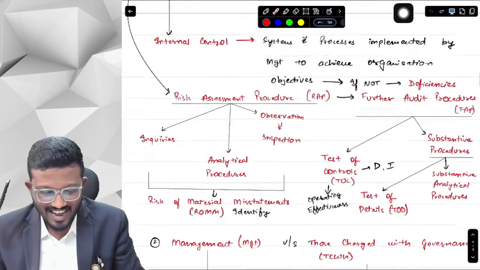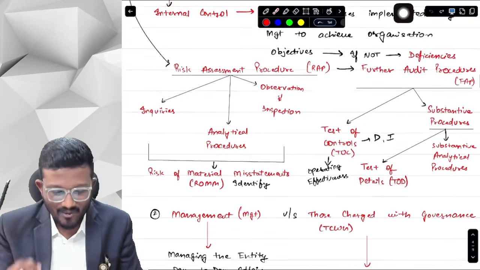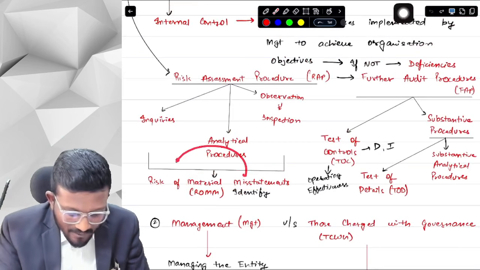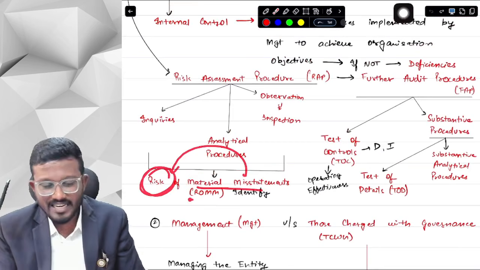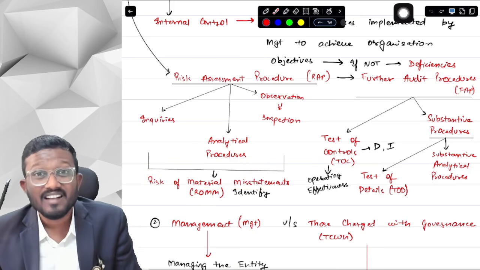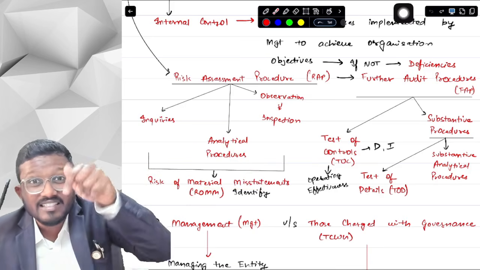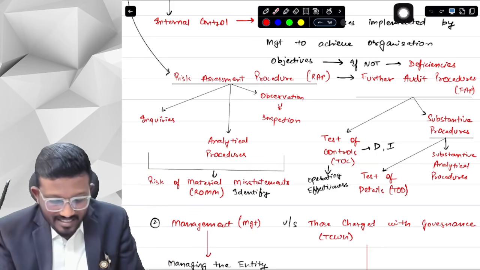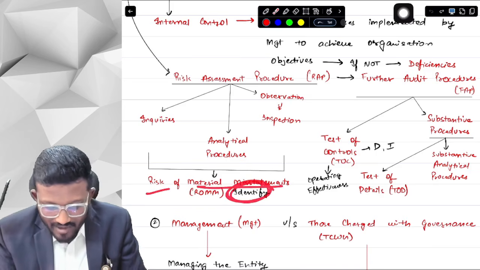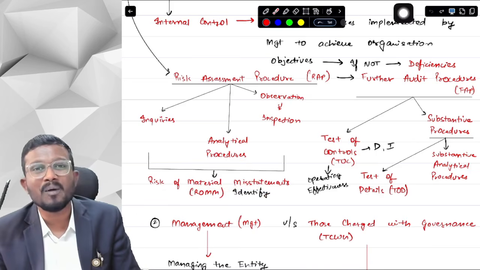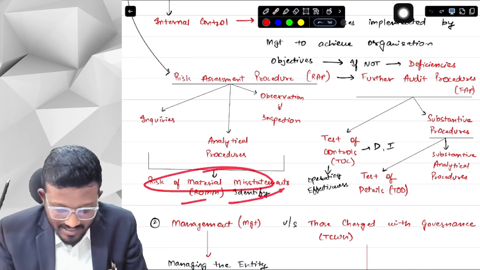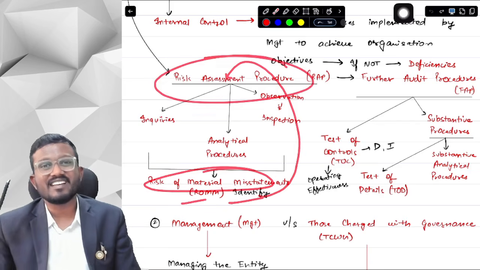And before that, we have to identify the risk of material misstatement, which means how much is the risk that in this financial statement there is a material misstatement. This is called risk of material misstatement, which we will call in short ROMM. How much ROMM is there in the financial statements, we have to identify through risk assessment procedure.